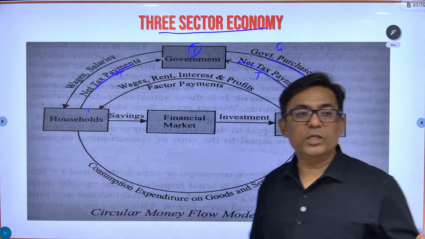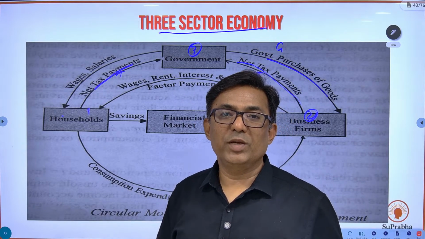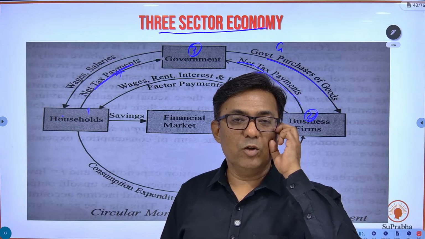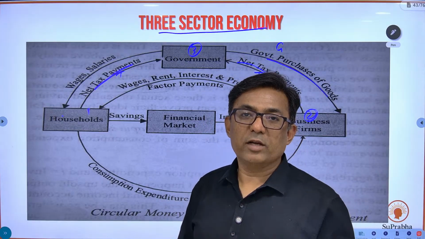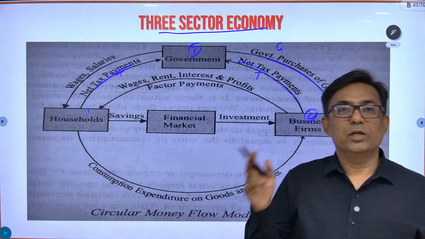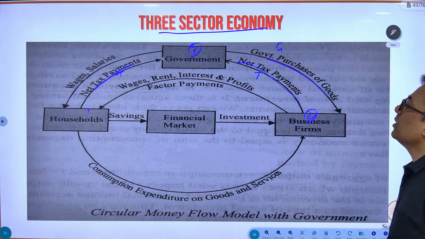So even if the government decides to build a Samruddhi Expressway, government is going to purchase cement, iron and steel, labor, services, whatever it is, and the money flows back to the circular flow of income. Fine. So this is a three-sector economy.